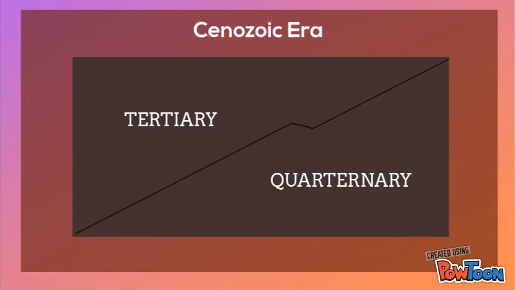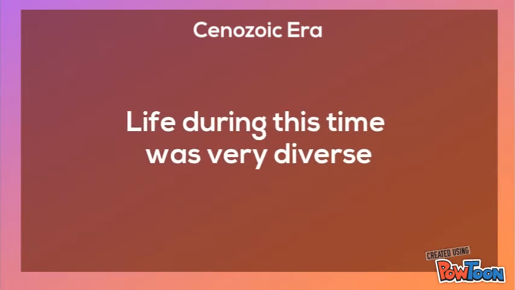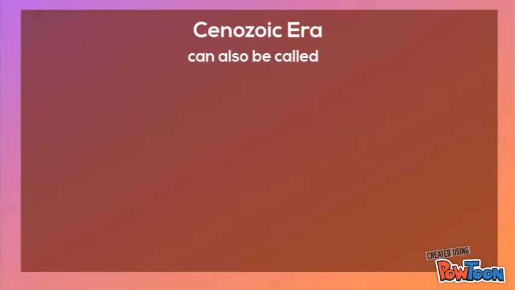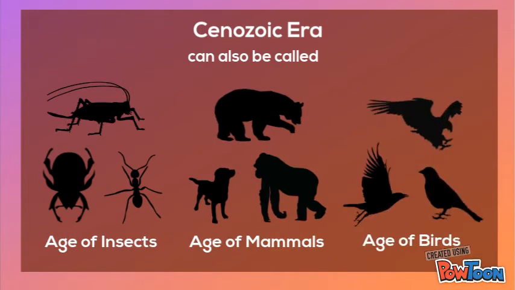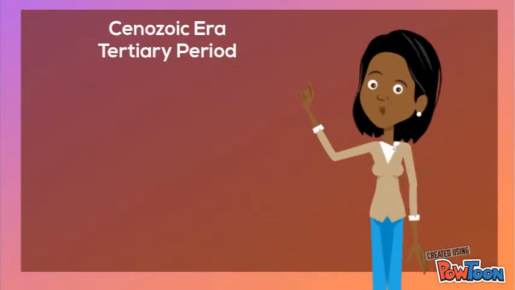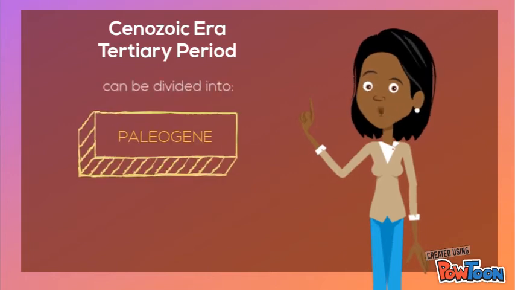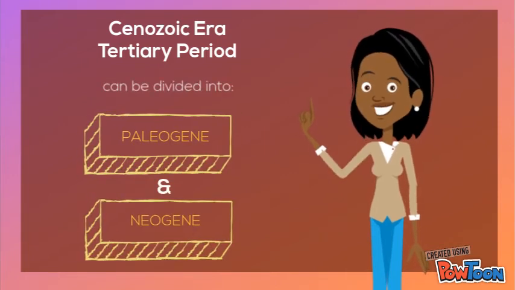The Cenozoic era is divided into 2 main periods: Tertiary and Quaternary. Animal life in this era was far more diverse, such that it can also be called the age of insects, an age of mammals, or age of birds. The Tertiary period can be divided into 2 periods: Paleogene and Neogene.